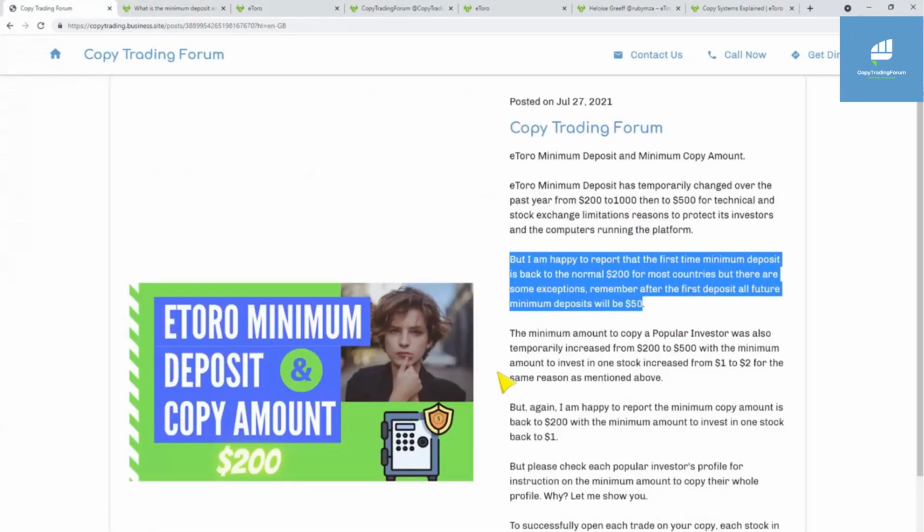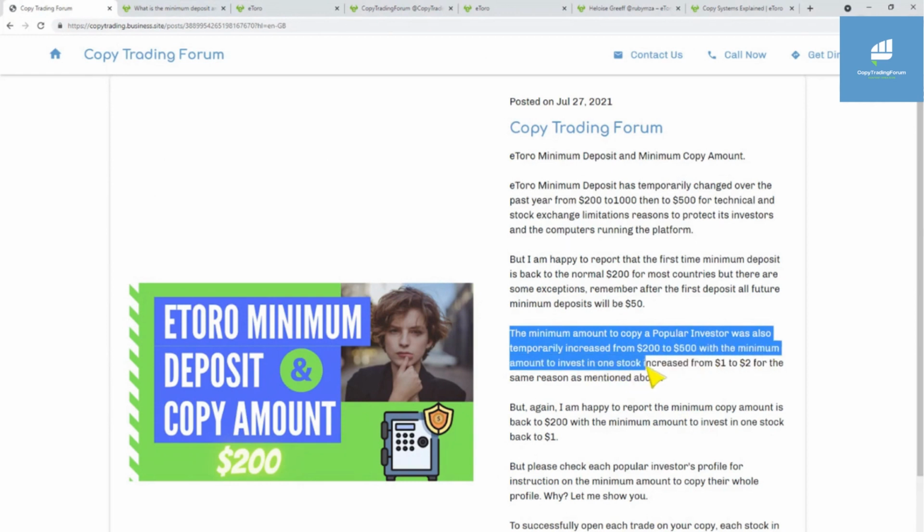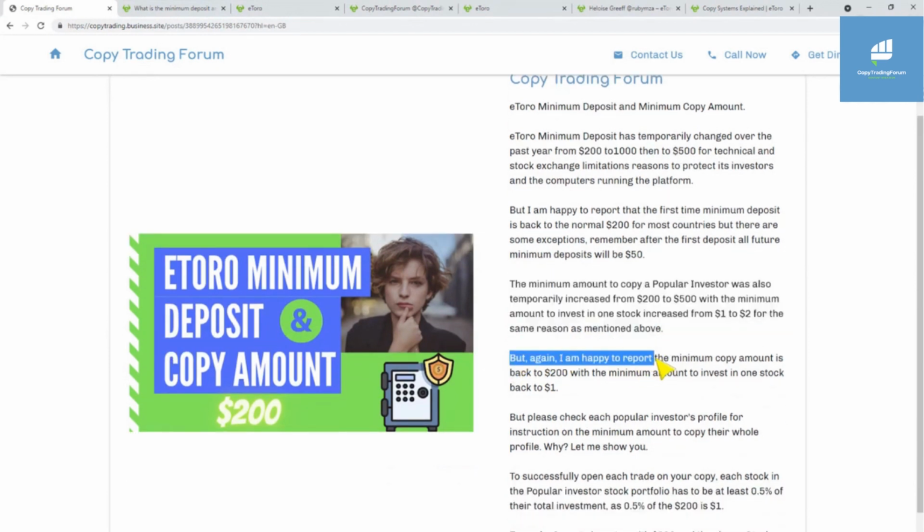So let's go over the minimum amounts to copy a popular investor. The minimum amount to copy a popular investor was also temporarily increased from $200 to $500, with the minimum amount to invest in one stock increased from $1 to $2 in the past year for the same reasons mentioned above. But again, I'm happy to report the minimum amount to copy a popular investor on eToro is back to $200, with the minimum amount to invest in one stock back to $1.